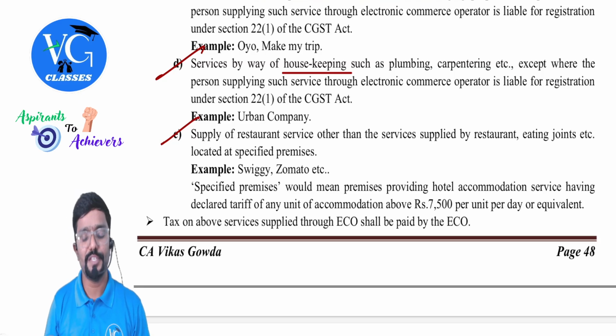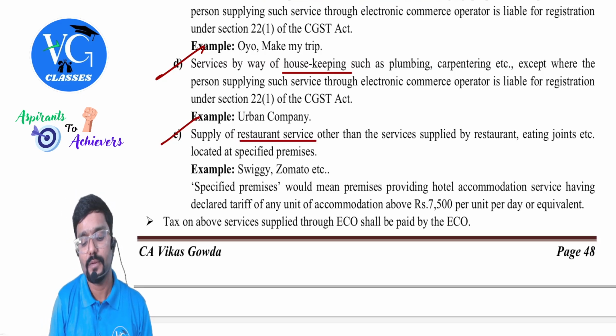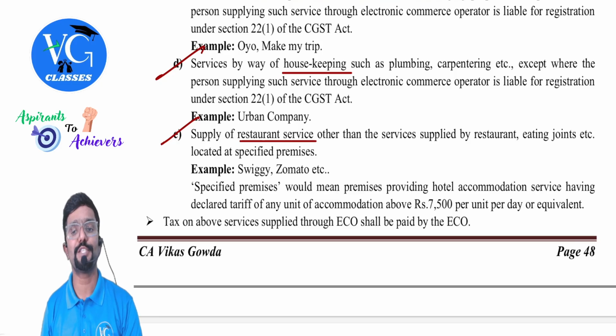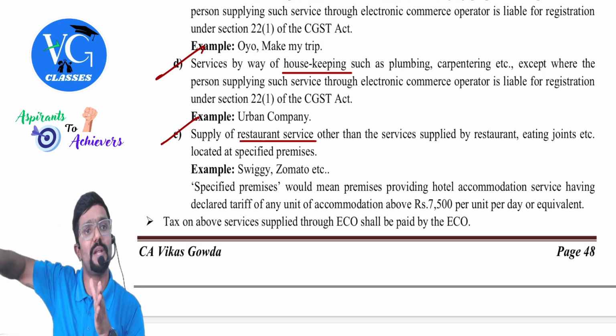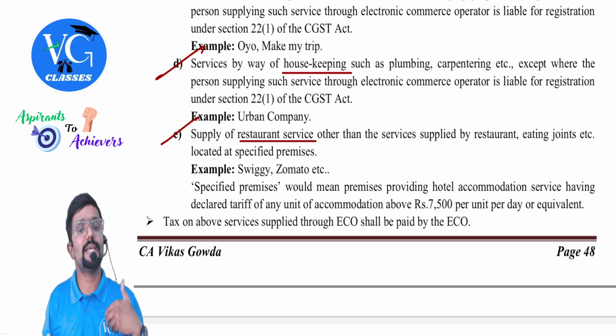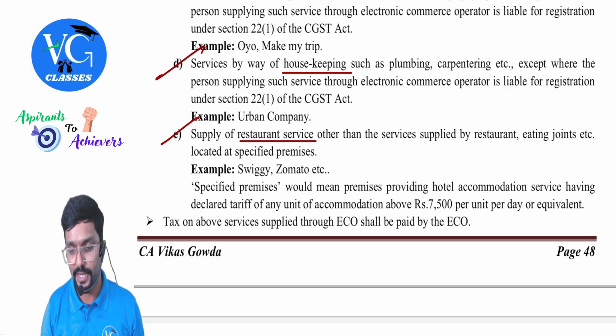Supply of restaurant service. Okay, restaurant. Other than the services supplied by restaurants, eating joints, etc., located at specified premises. That means specified premises, they excluded it. Example, Swiggy, Zomato, etc.